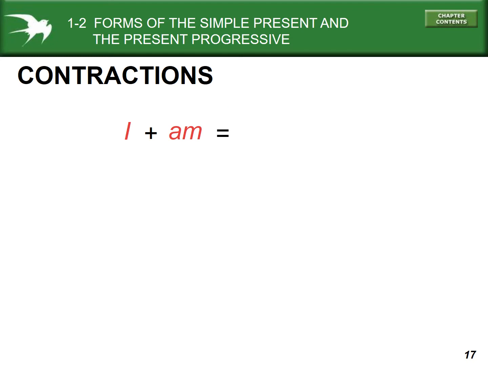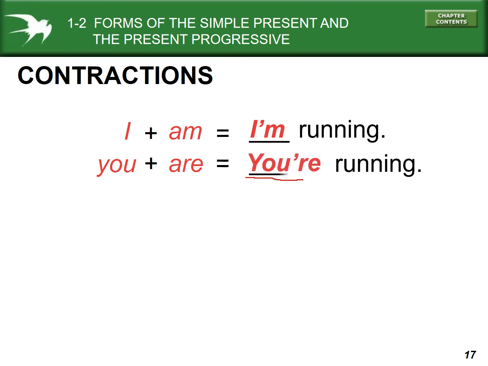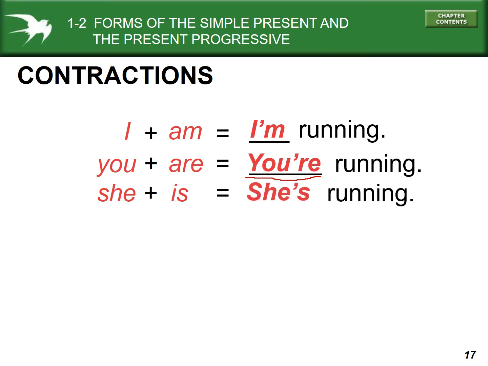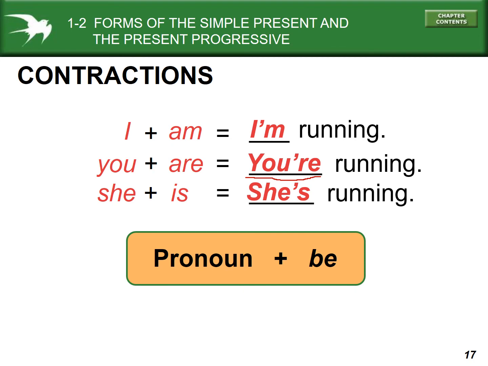Contractions. We do use contractions in spoken English very commonly. I am is I'm running. You are is you're running. And do not confuse this with the possessive Y-O-U-R. Don't confuse that. Native speakers sometimes make that mistake. You don't want to do that. She is, she's running. So the pronoun plus a form of be can be contracted in many cases.